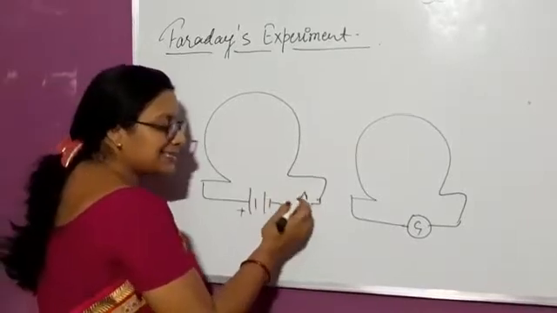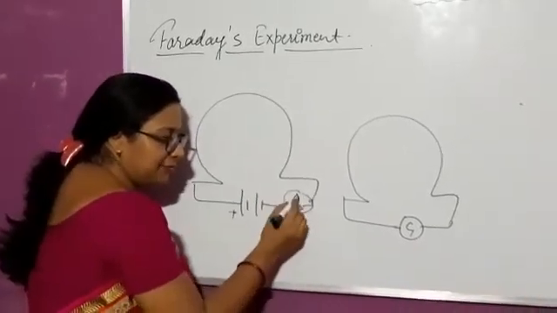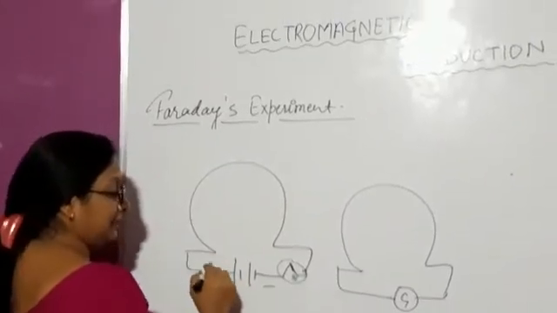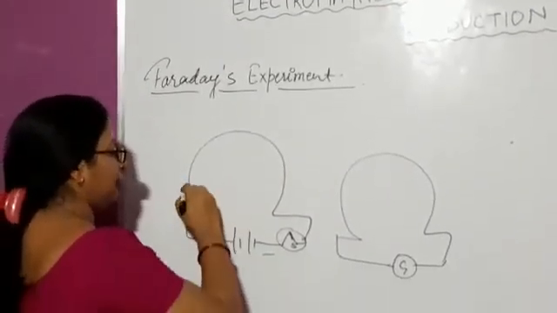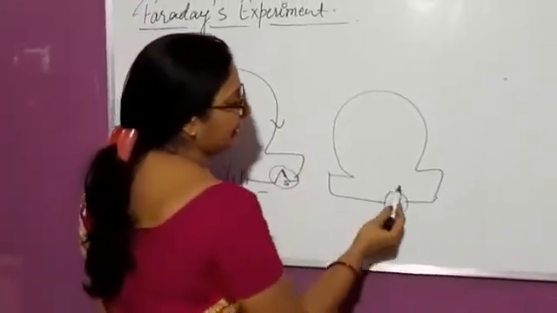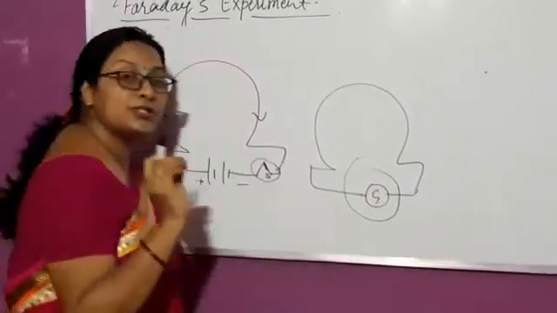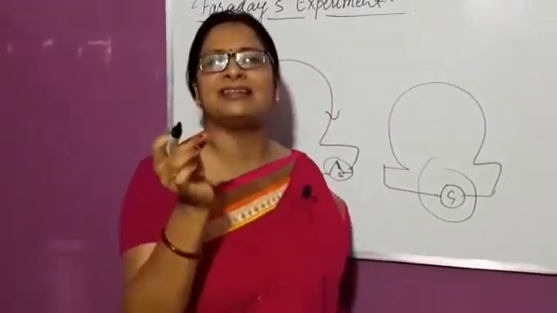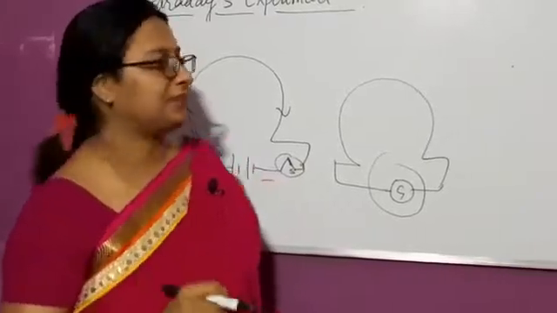So by using this key, if the key is closed, the value of current rises in this circuit from 0 to the maximum value. And in the secondary coil, this galvanometer shows momentary deflection, meaning current will be induced, but just for an instant.